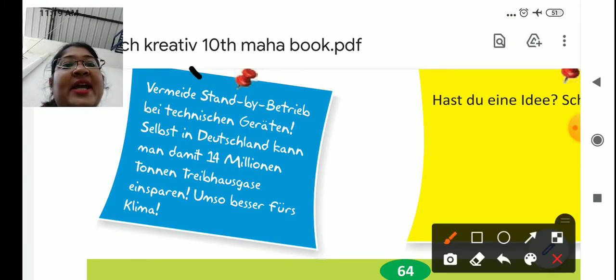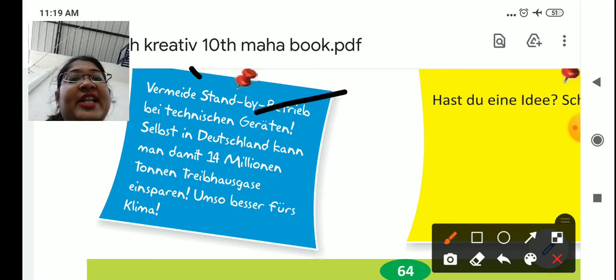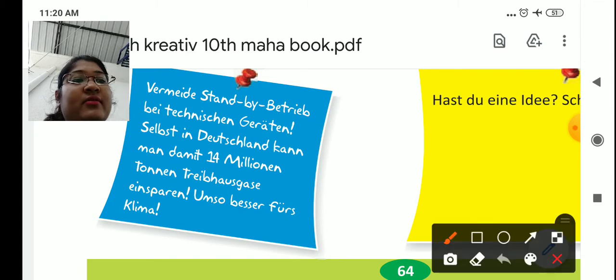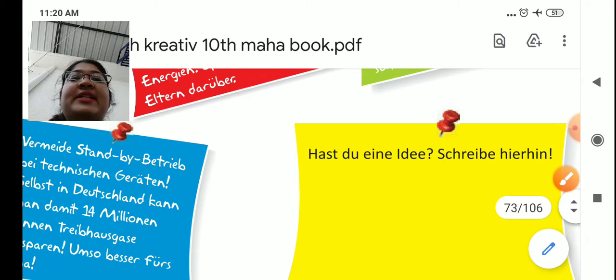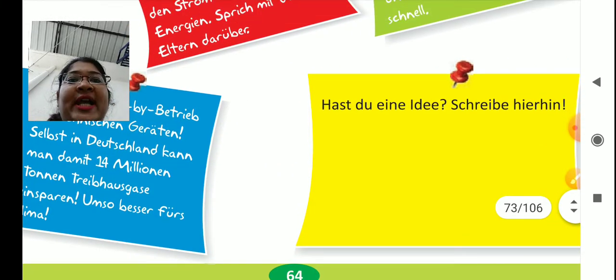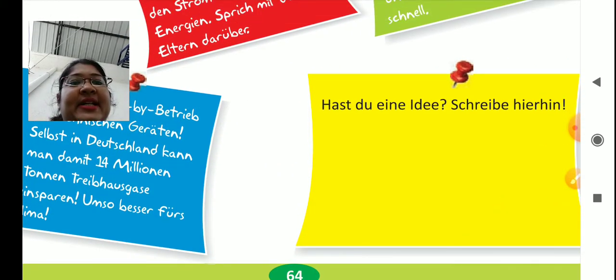Next. Vermindere den Stand-by-Betrieb bei technischen Geräten. Selbst in Deutschland kann man damit 14 Millionen Tonnen Treibhausgase einsparen. Umso besser fürs Klima. Okay? So, all these ideas you have to write down in your notebook in German plus the translation. And then your own idea in German you have to write, which we will be discussing in the class.